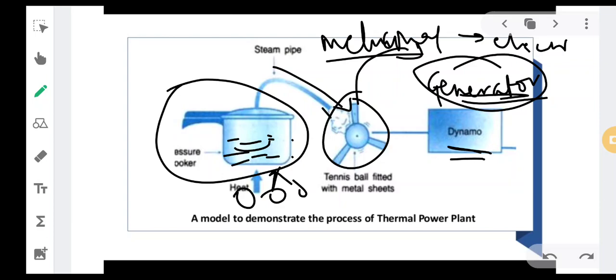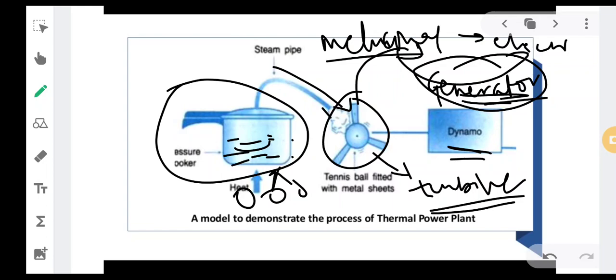A motor has a type of turbine, or you can say a type of fan, which is fitted. This fan, the front part of the motor, is also called a turbine. Whenever this front part moves, there is a mechanism inside the generator that will convert this mechanical energy into electricity, and you will get electricity.